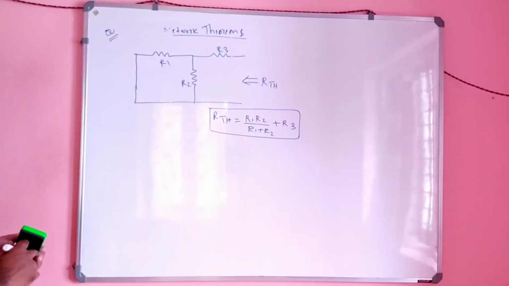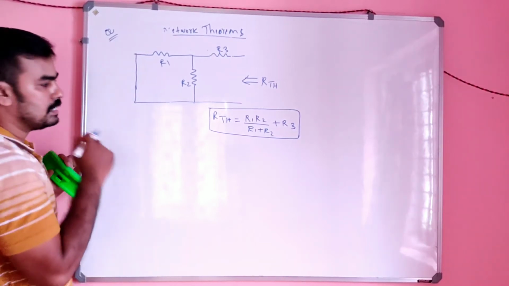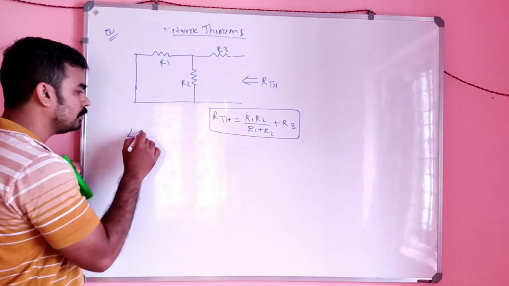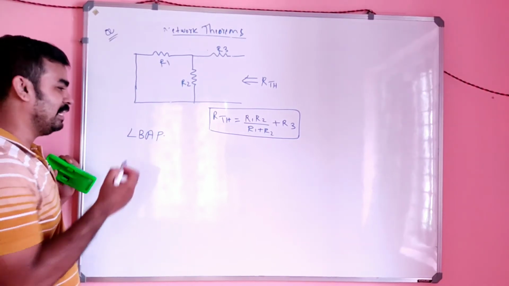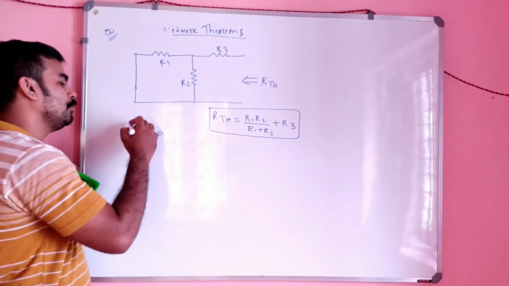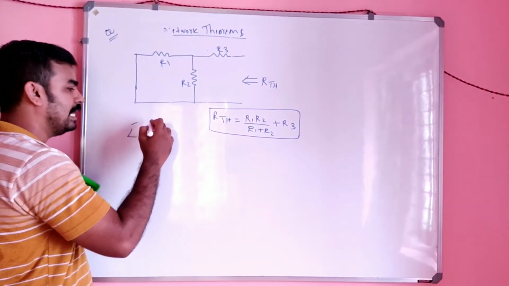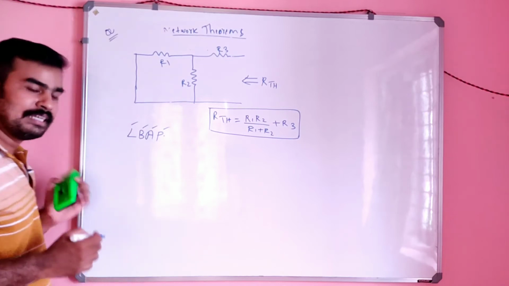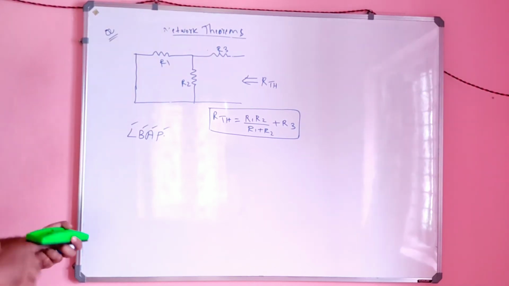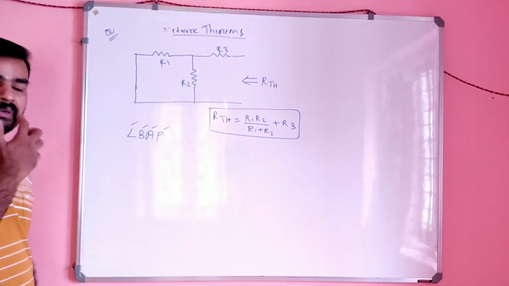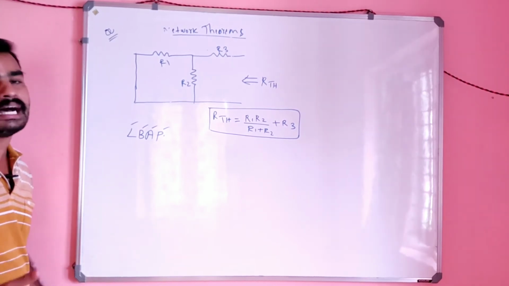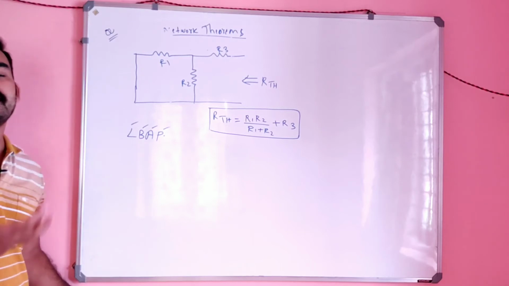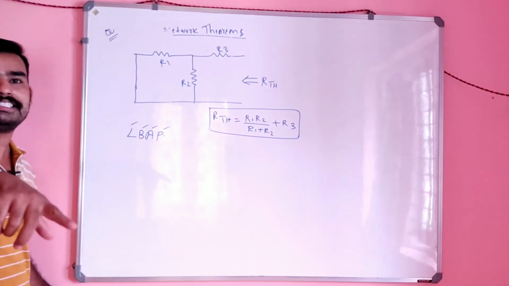Where can we apply a network theorem? In a one word question you may be asked. This is a short term I always use to remember, LBAP. LBAP means you can apply this to linear, bilateral, active and passive circuits. So in interviews or as a one word answer in examination you may be asked that Thevenin theorem can be applicable to what circuits.